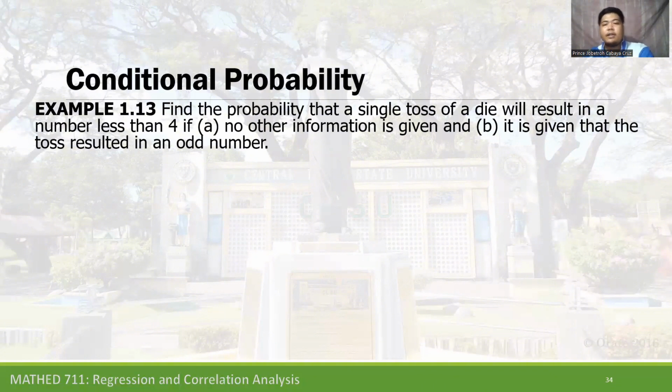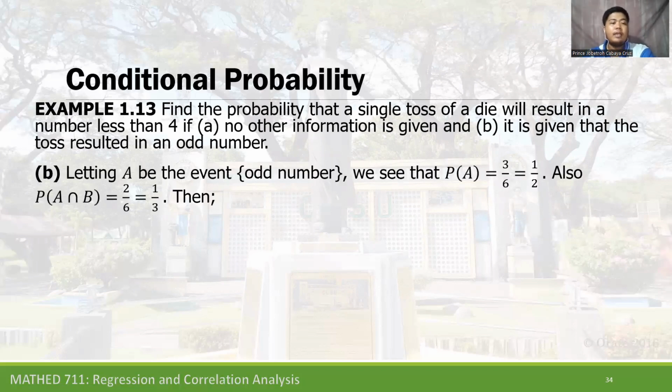Additionally, on B, it is given that the toss resulted in an odd number. Letting A be the event, odd number, we see that the probability of A is 3 over 6, equal to 1/2. Also, the probability of A intersection B is 2 over 6, equal to 1/3.